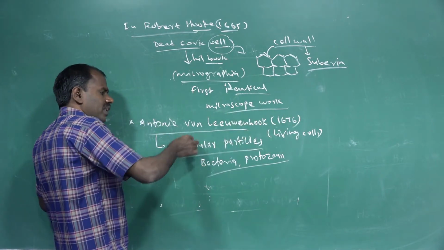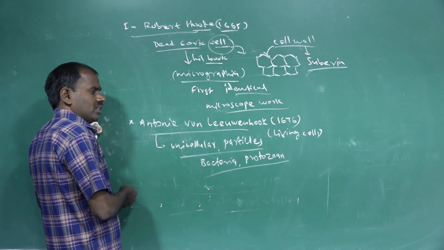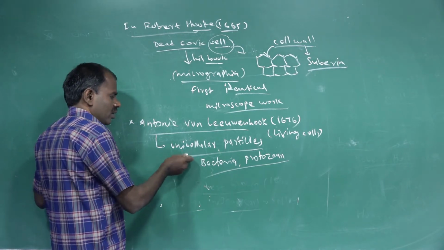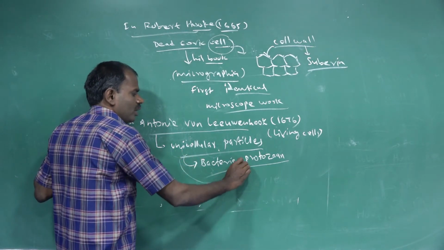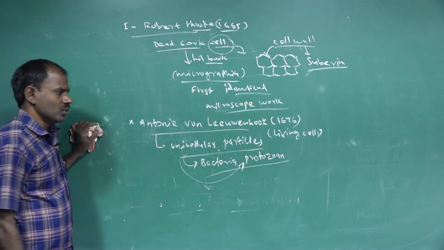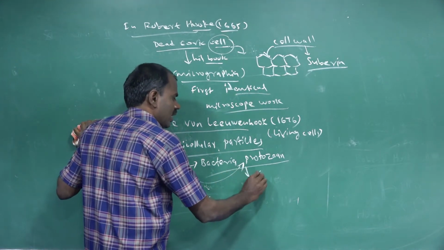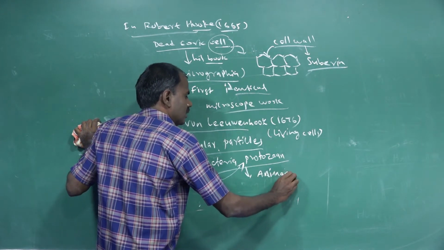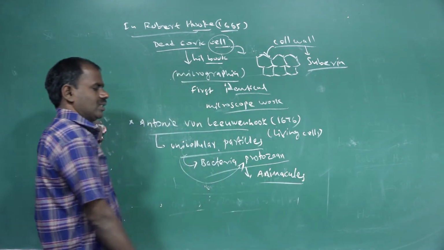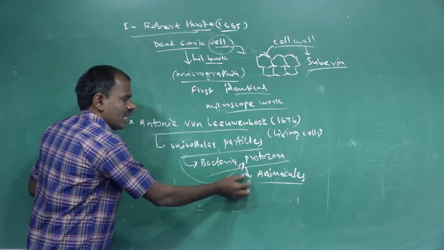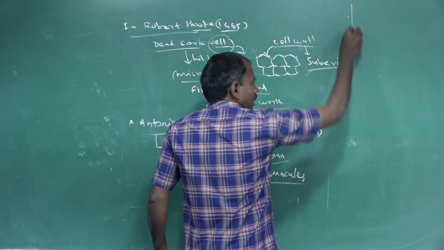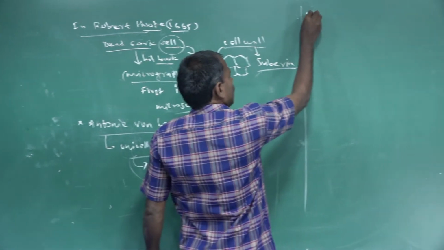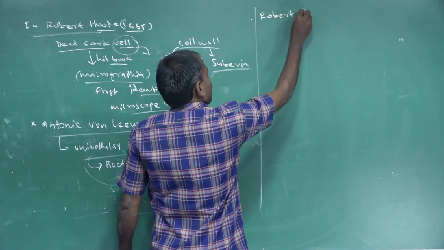He found unicellular organisms like bacteria and protozoans, also called animalcules. Next, later discovered by Robert Brown.